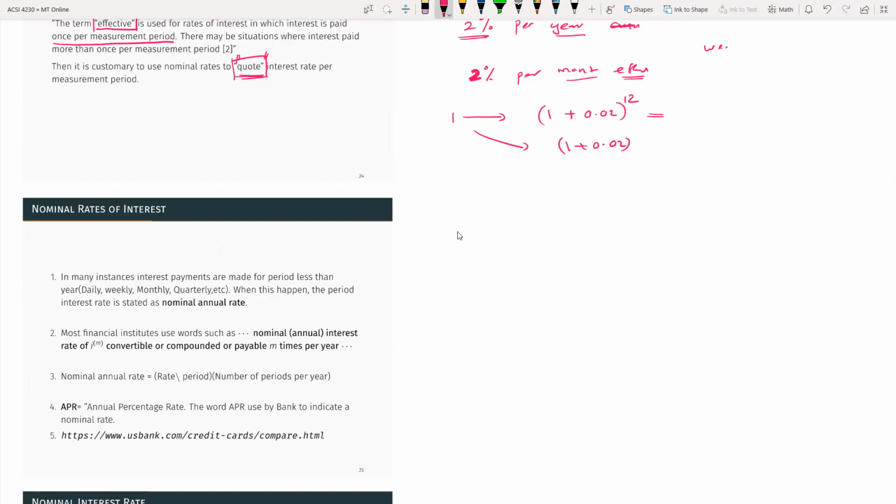In many instances, interest payments are made for periods less than a year. For example, daily, weekly, monthly, quarterly. When this happens, the period interest rate is listed as a nominal annual rate. So how is this going to work? So let's say you have 12 months. You have 12 of them.